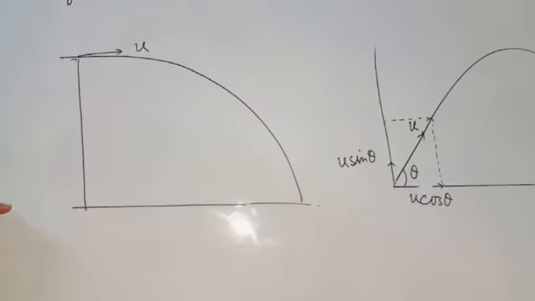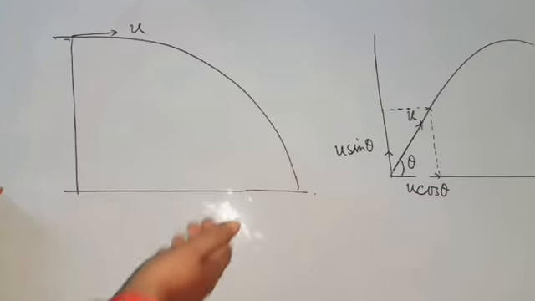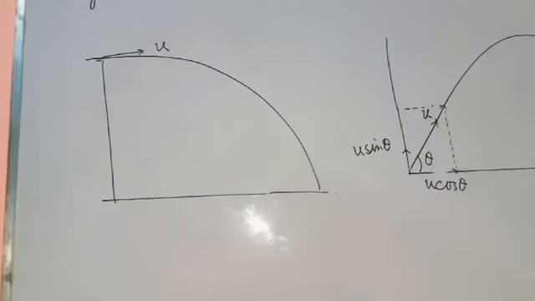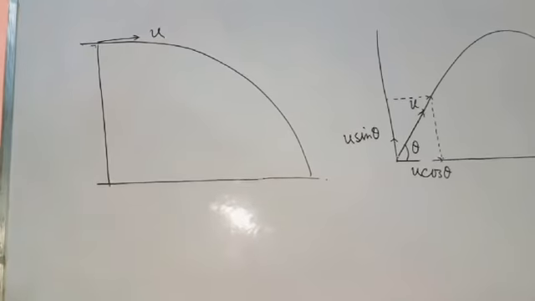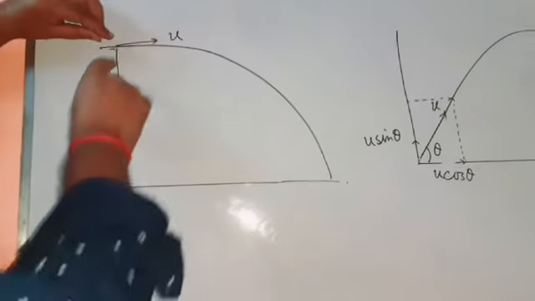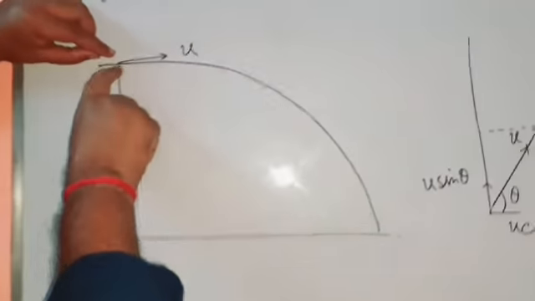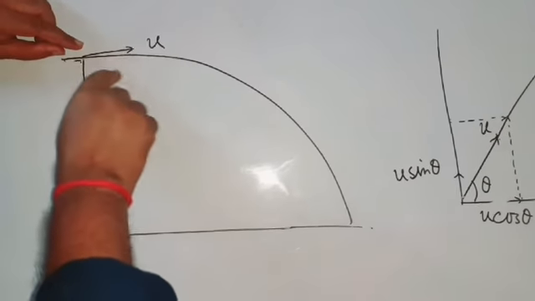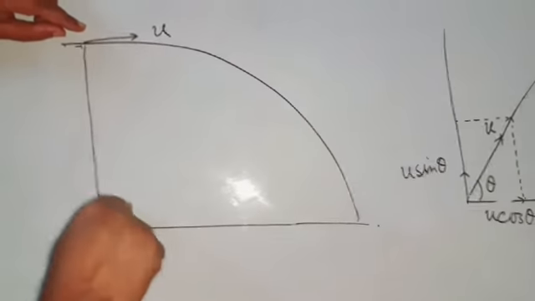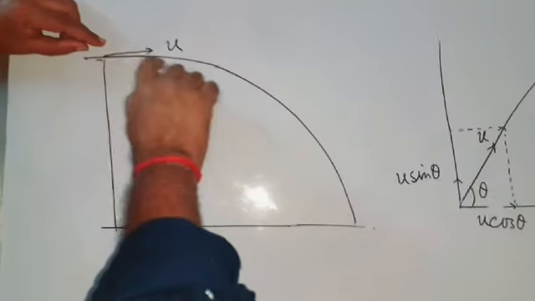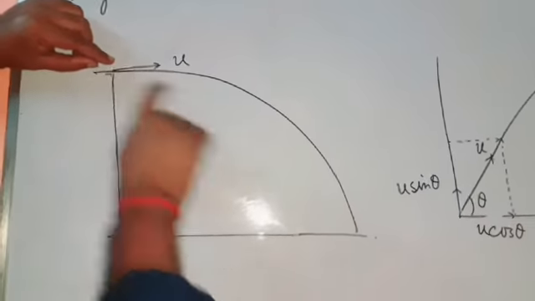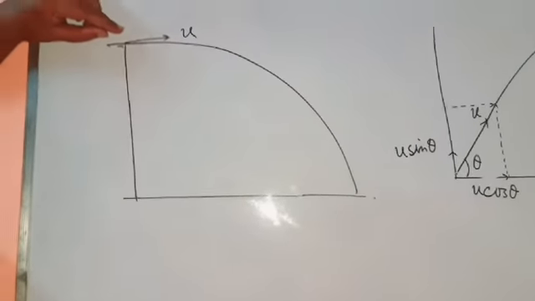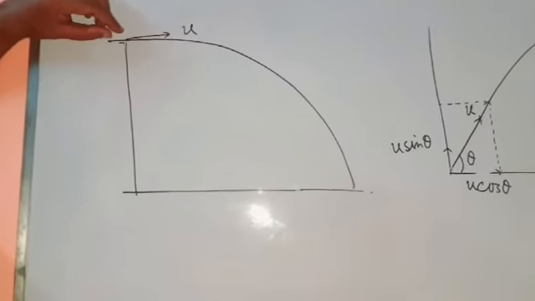Now we have to calculate the time of this path, the trajectory. Here the object is thrown with velocity u, and due to these two velocities it will move in this way. From here to here, this time is called time of flight. So how to calculate this time?